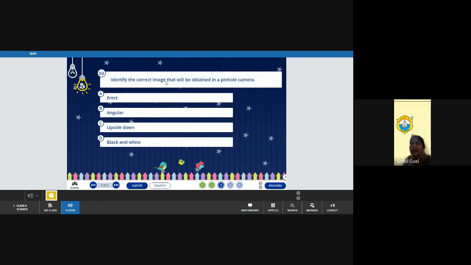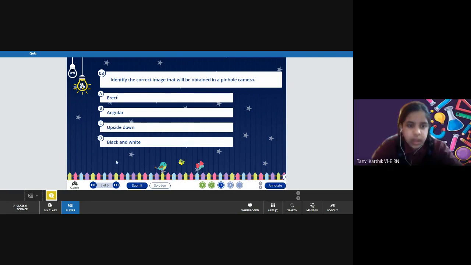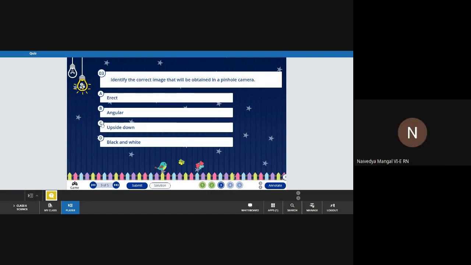Identify the correct image that will be obtained in a pinhole camera. Which one is correct? Upside down. Correct.